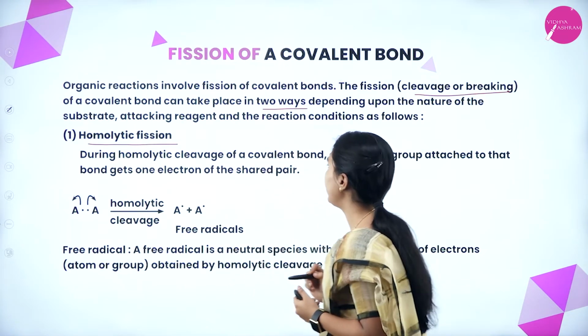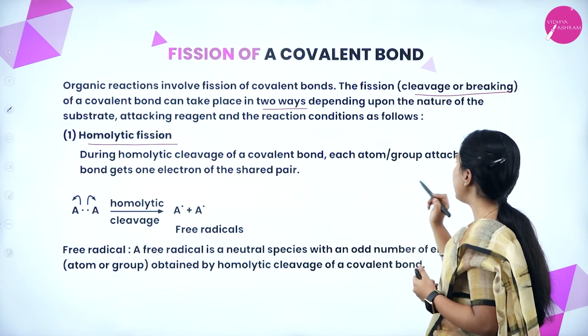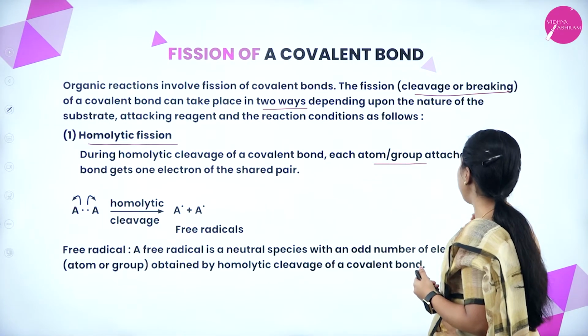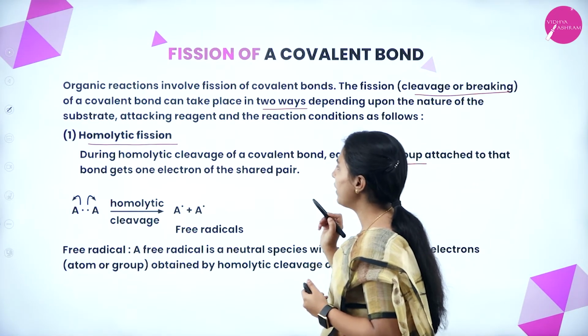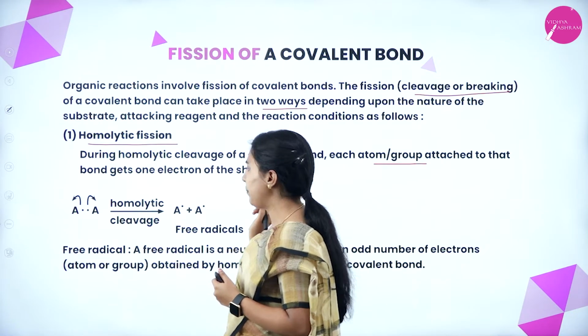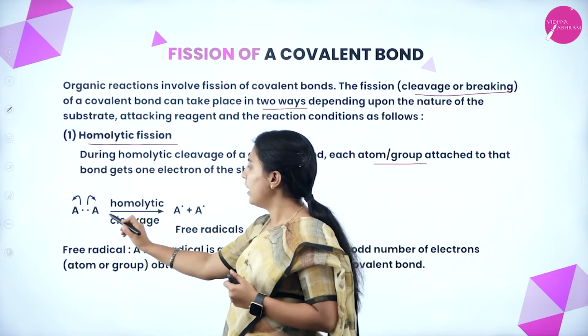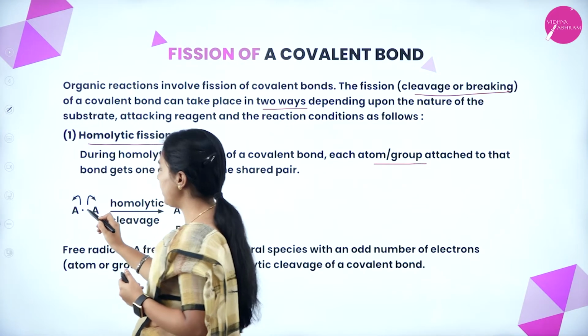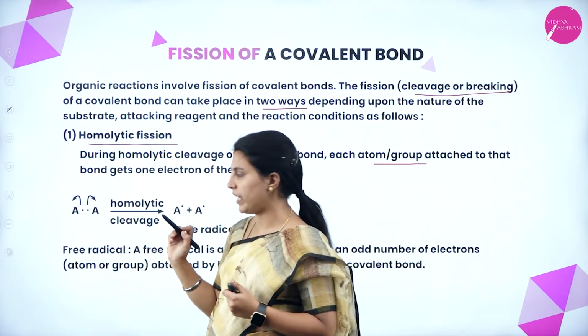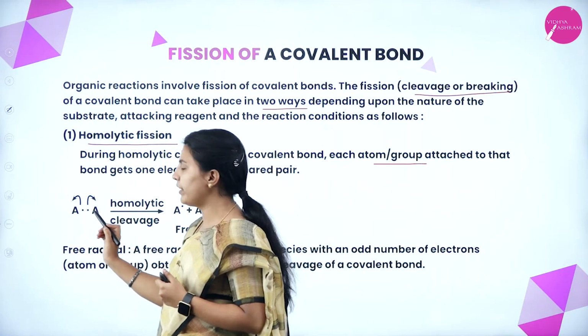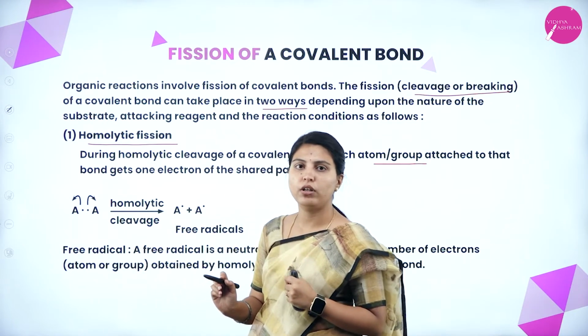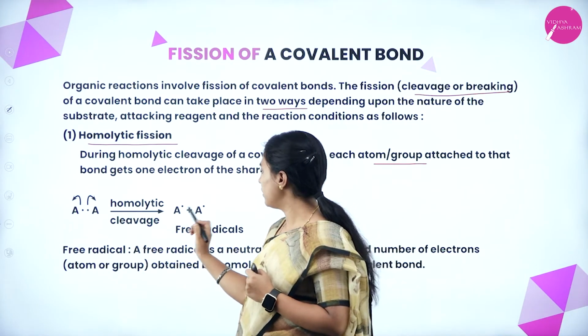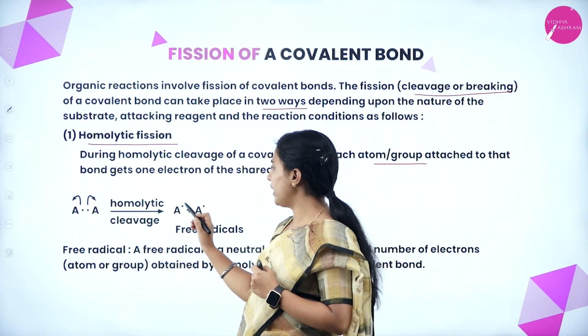During homolytic cleavage of a covalent bond, each atom or group attached to that bond gets one electron of the shared pair. See here, it is overall one molecule. When fission of the covalent bond takes place, each part gets one electron.